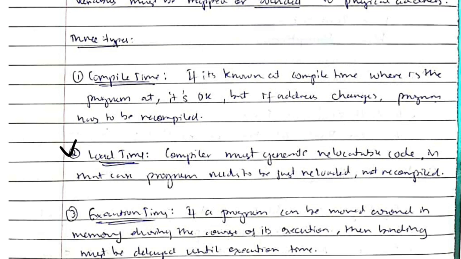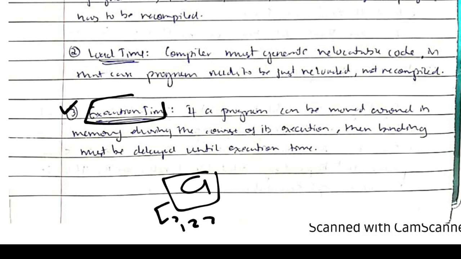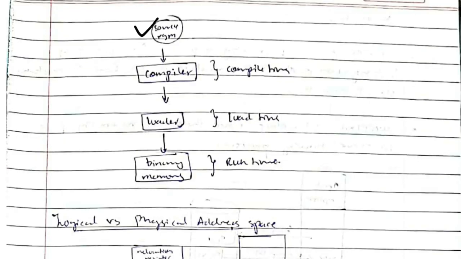If it changes during the load time, then it need not be recompiled, it just has to be reloaded. Then the third time is execution time. If we are sure that the location of the variable will not change, then we can bind the address with the variable. Else, if you are not sure, we have to wait until the execution time, and when it's going to start, at that time we have to allocate it. So this is the source program which will have many variables that can be allocated to memory either at compile time by the compiler, or at load time by the loader, or at runtime.